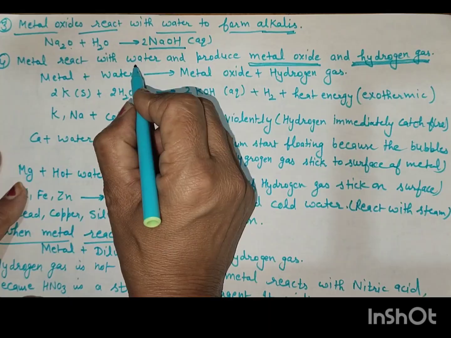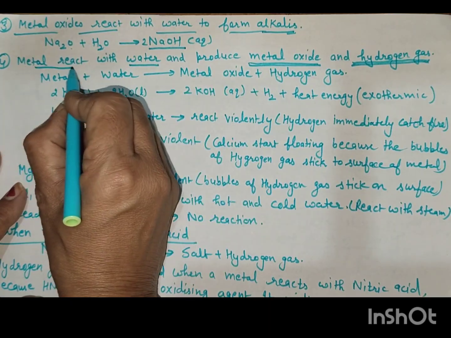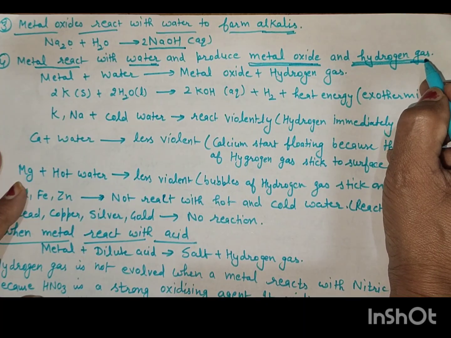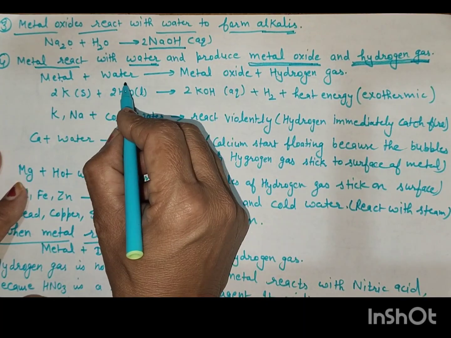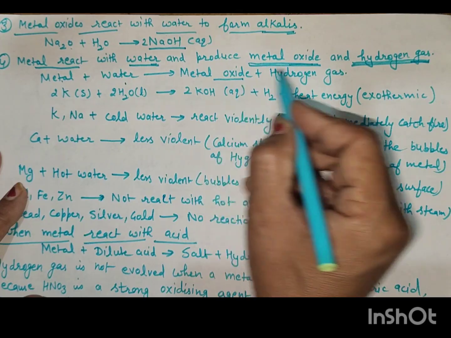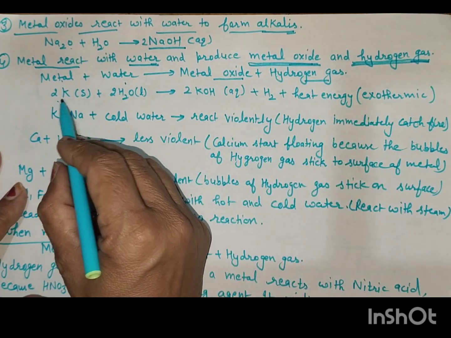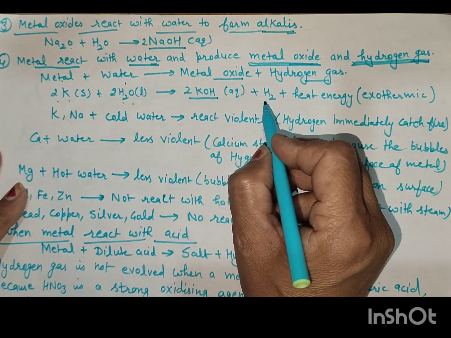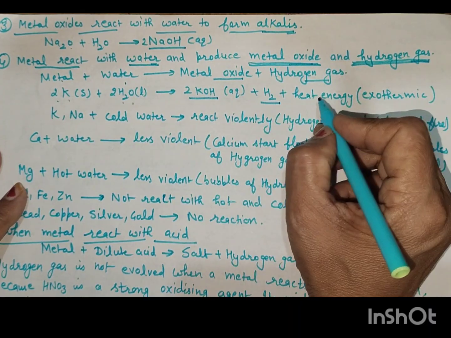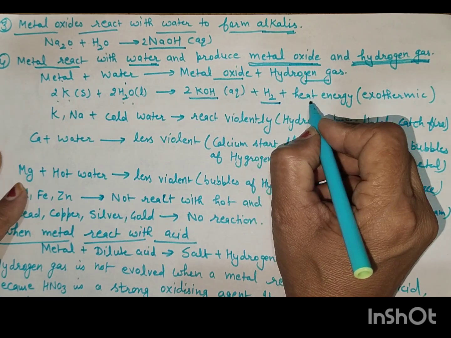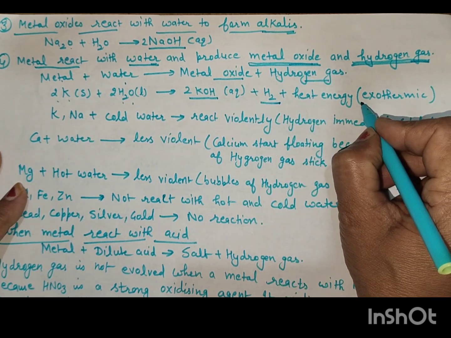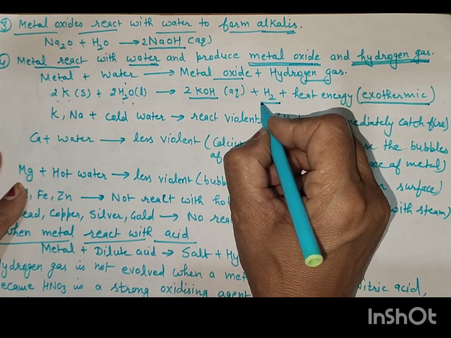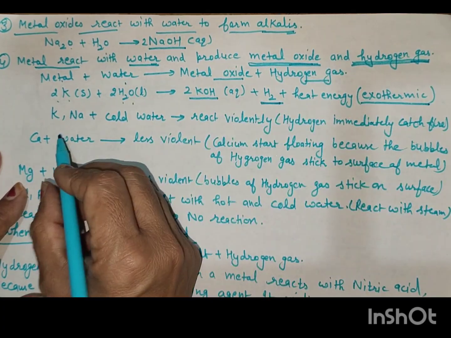When metal reacts with water, metal hydroxide and hydrogen gas are produced. Metal plus water equals metal hydroxide plus hydrogen gas. 2K plus 2H2O equals 2KOH plus H2 gas, which is released very violently, and it is a highly exothermic reaction, and it can catch fire very speedily.